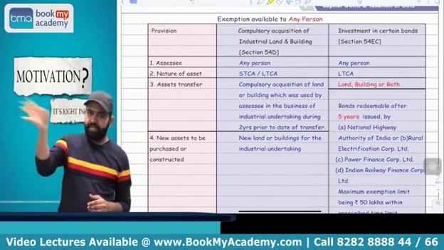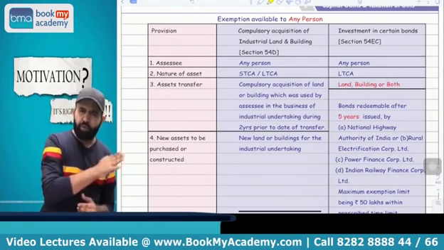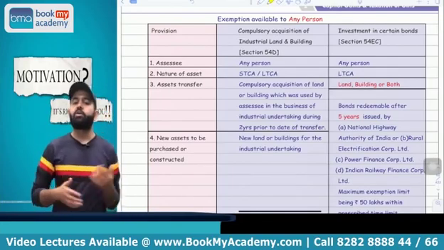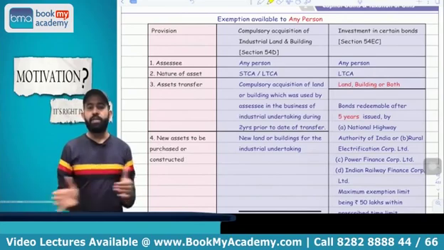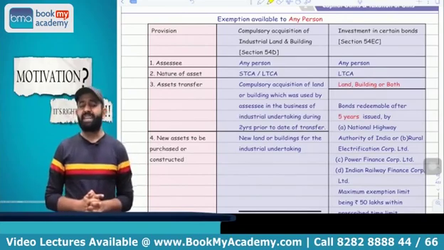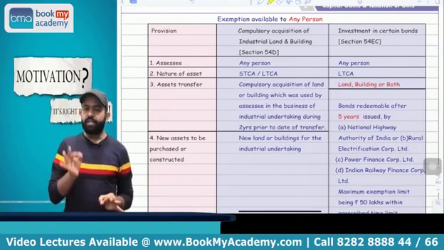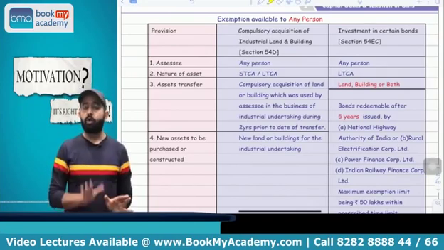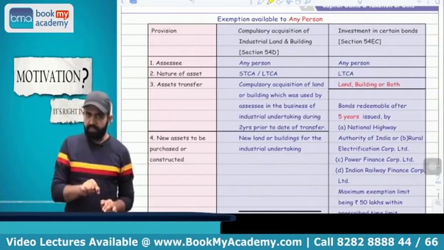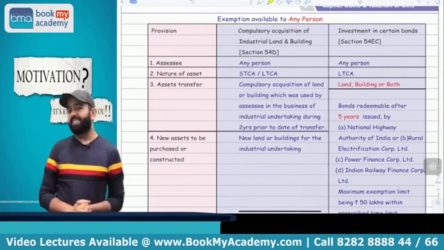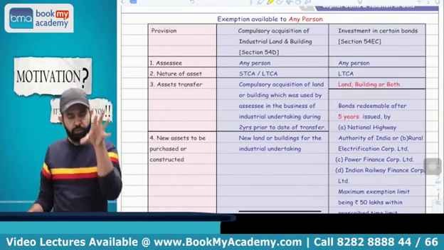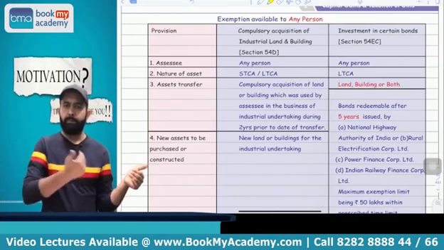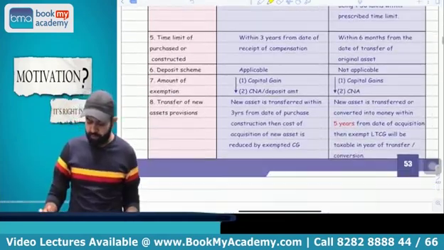If they transfer the immovable property and there is a long-term capital gain, and they acquire the NHAI, REC, PFC or IRFC bond within 6 months from the date of transfer, then exemption is available. But try to understand, in this section, you can claim a maximum exemption of 50 lakh rupees in one previous year. So whatever bond you acquire within 6 months, you can take the maximum exemption of 50 lakh rupees. You got my point or not?